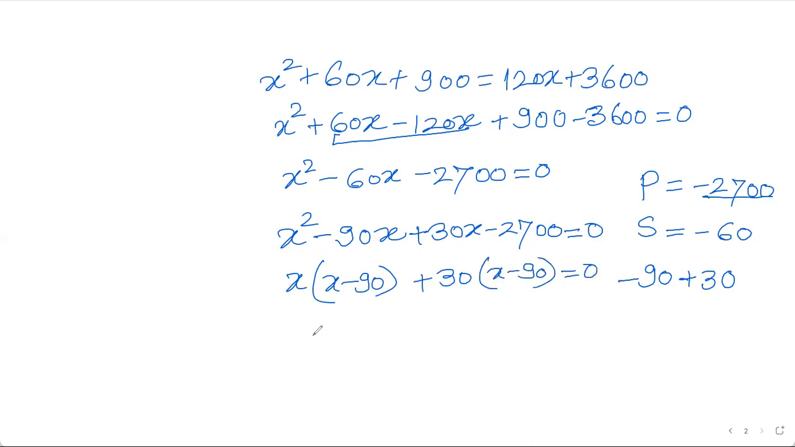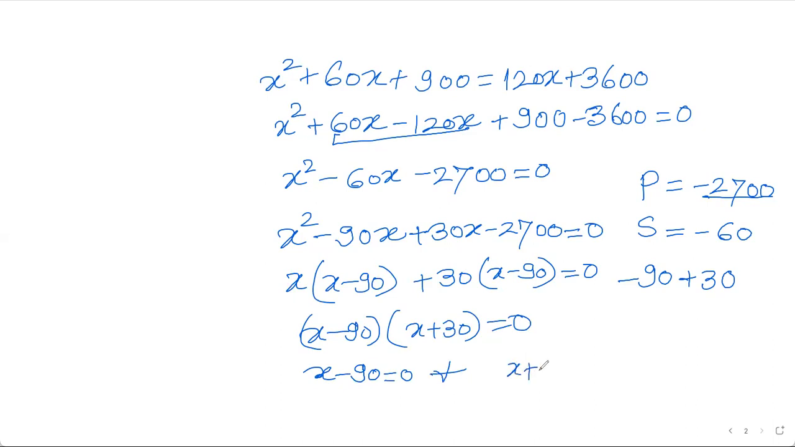So I got two factors: x minus 90 is one of the factors, and the other is x plus 30, and the product is 0. So simultaneously equate these two to 0, and both give you two answers. This gives you x equal to 90. This gives you x equal to 30.